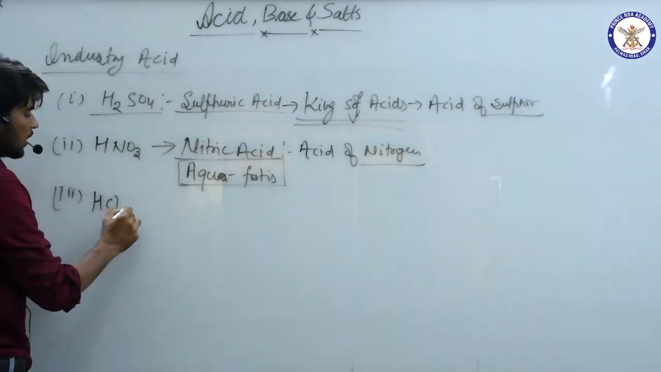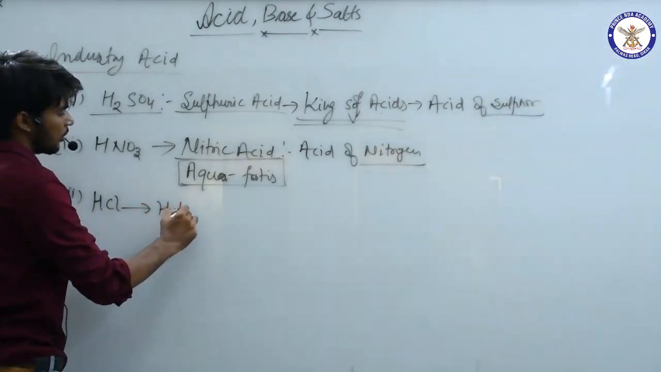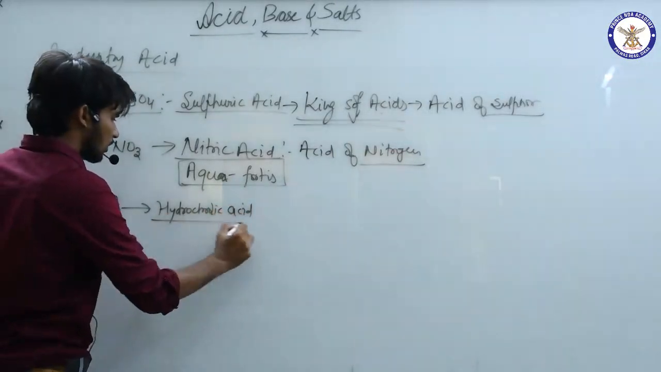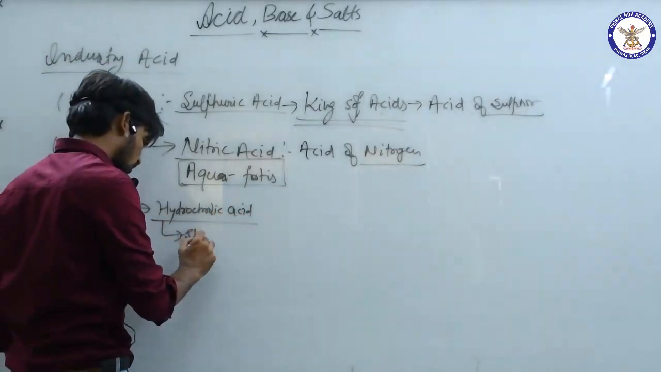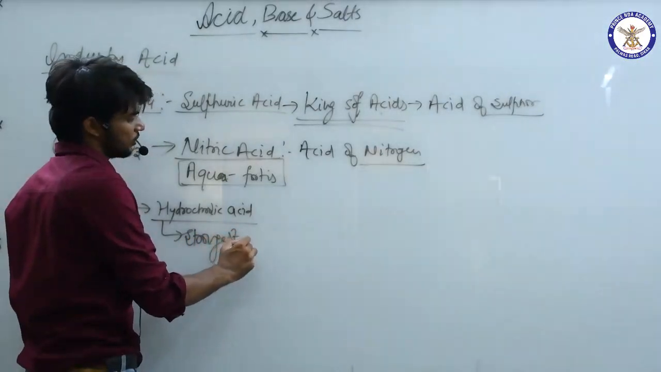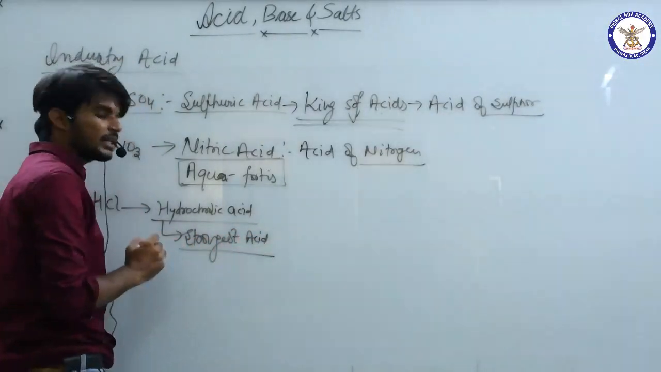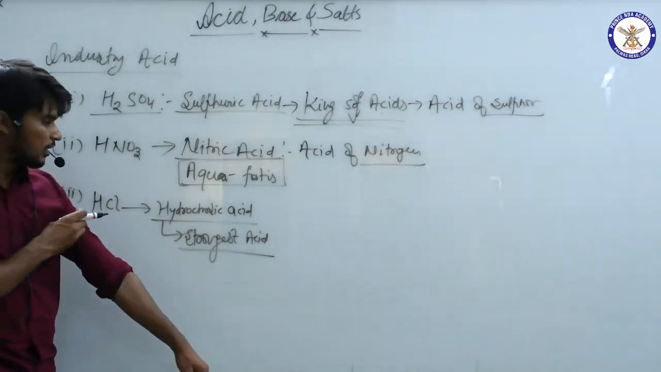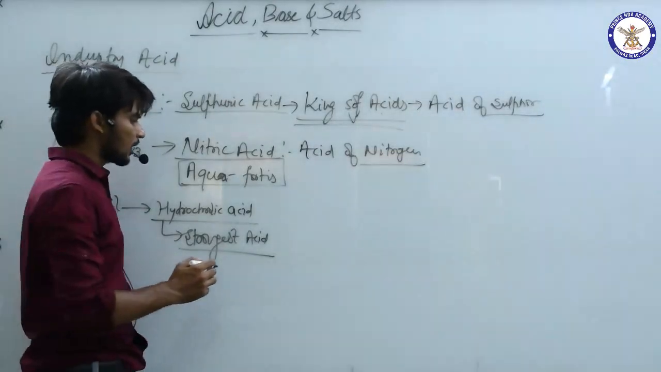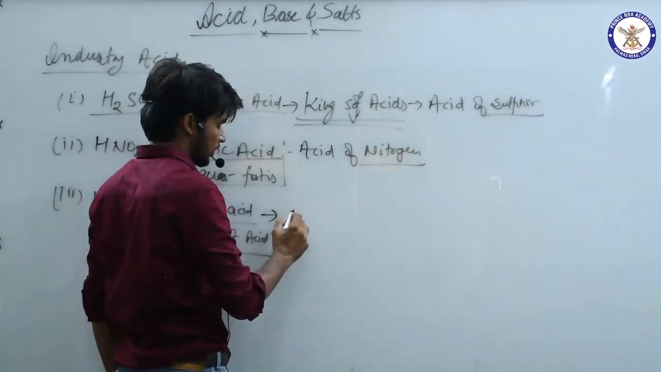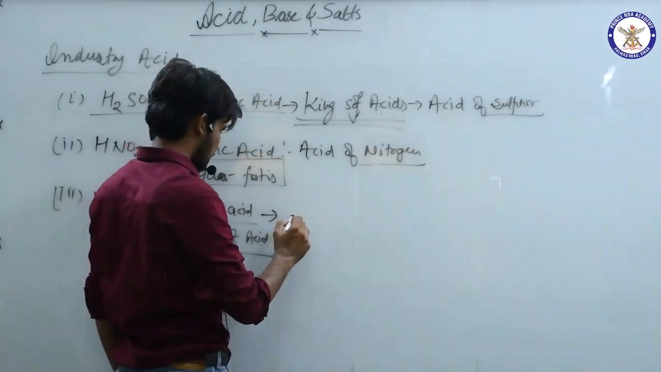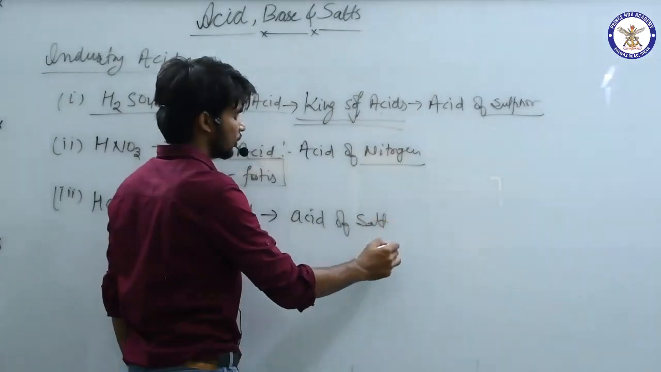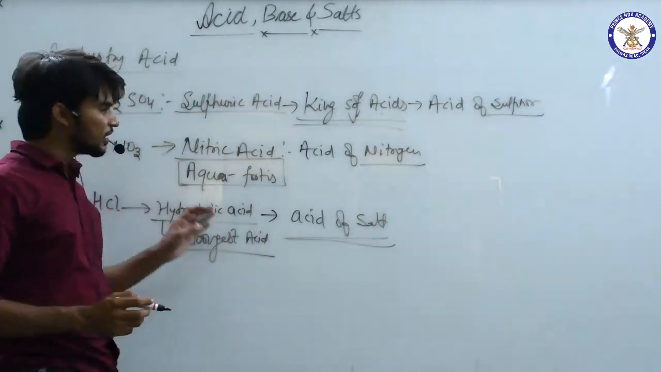The last one is HCl. It's hydrochloric acid. And remember, this is one of the strongest acids in nature. We could have found that HCl is the strongest acid, right? And it is somewhere called acid of salt. So these are the other names of these acids.